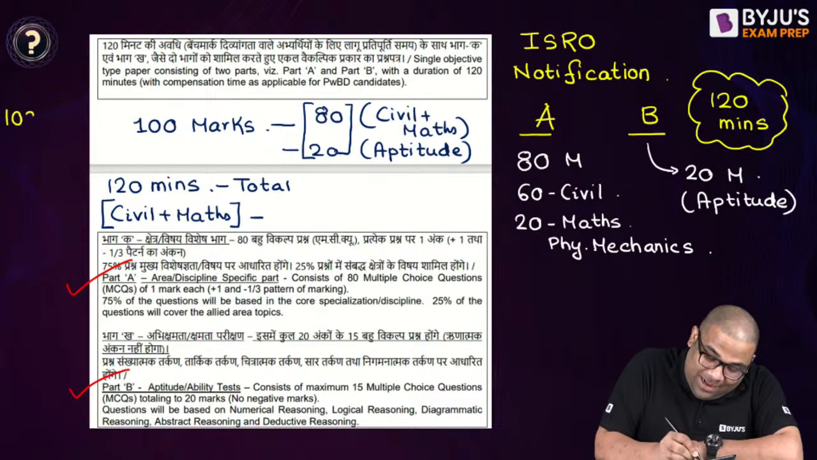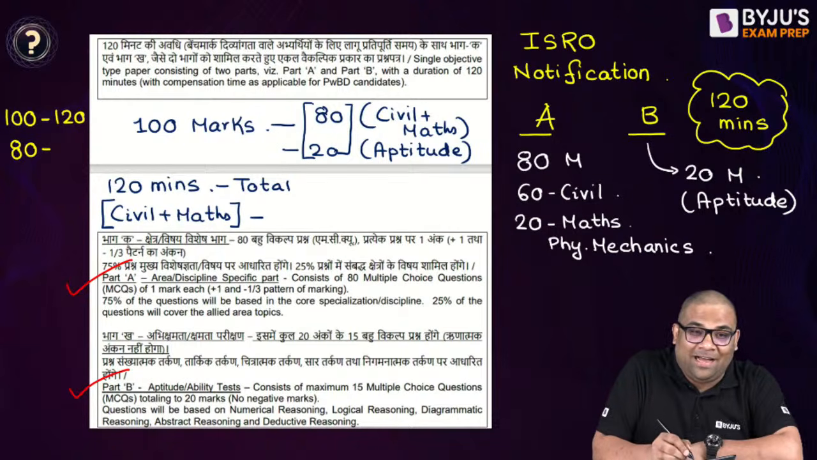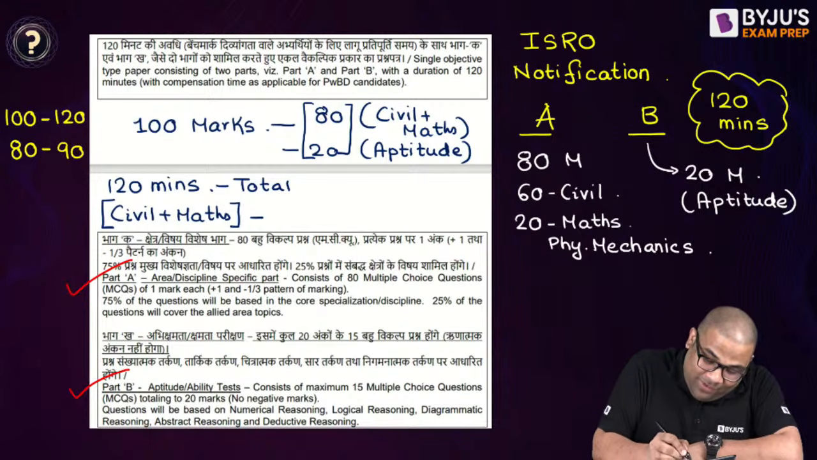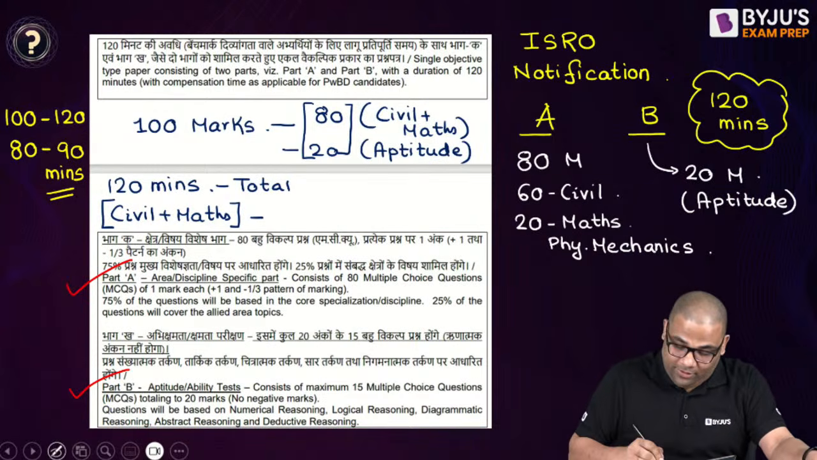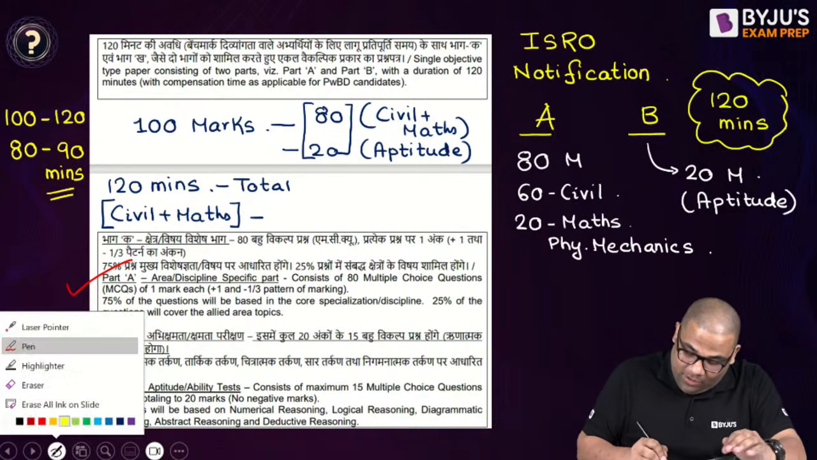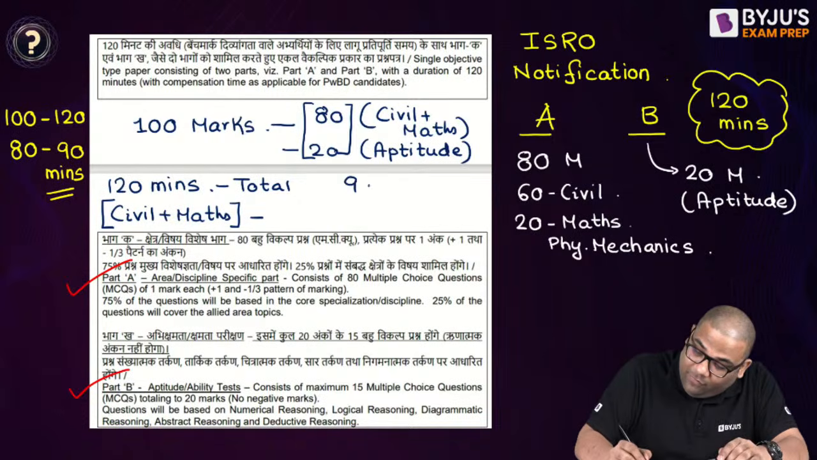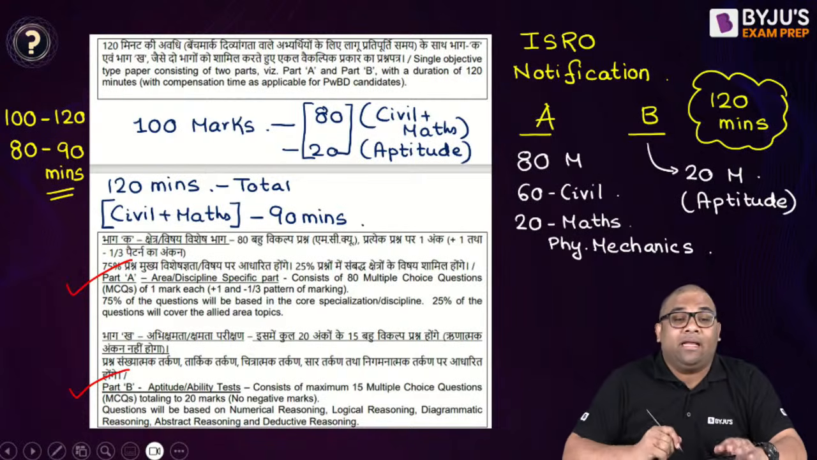For 100 marks, there is 120 minutes. So for 80 marks, how many minutes? 87 minutes or 90 minutes around. Very good. Yes, so around 90 minutes. So I can say that around 90 minutes you should give for your civil and maths.